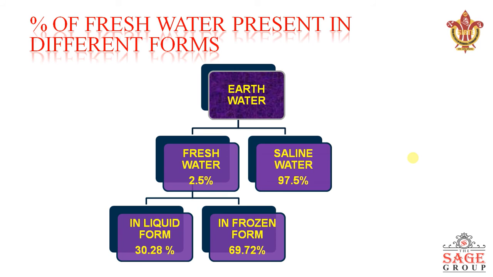Now, the percentage of fresh water present in different forms. Earth's water is divided into two parts, fresh water and saline water. Saline water is not drinkable; fresh water is drinkable. Fresh water is also divided into two subheadings: the frozen form, like icebergs in the Antarctic and Arctic, and the liquid form. Out of the 2.5% of fresh water present on the earth's surface, only 30.28% is in liquid form, which can be consumed for various purposes.